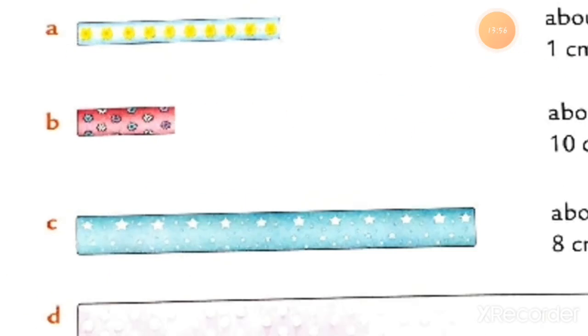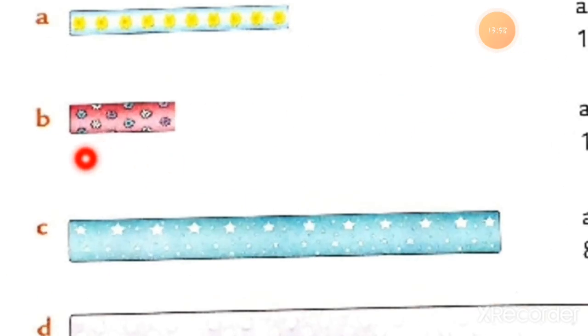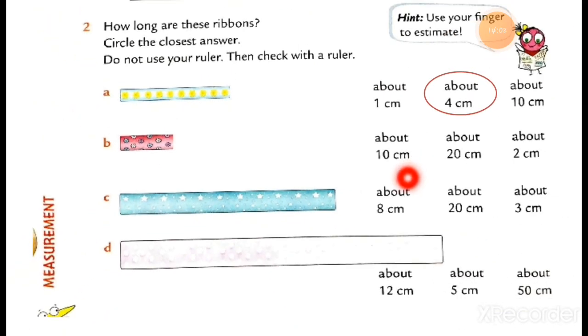Then number B. I'll show you this. So here is the ribbon. You can see now. The options are about 10 centimeter, about 20 centimeter, or about 2 centimeter. How long is the ribbon? What do you think? 10 centimeter is too long, 20 is too long, and 2 centimeter. So the nearest answer is 2 centimeter. So you have to put a circle on the 2 centimeter.